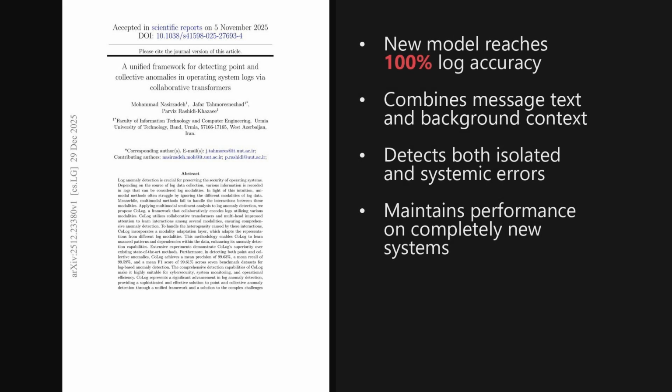Alright, looking at the big picture, blending text and sequence data through collaborative transformers is incredibly effective for spotting system threats. This unified approach provides a highly reliable shield for cybersecurity and operational monitoring.